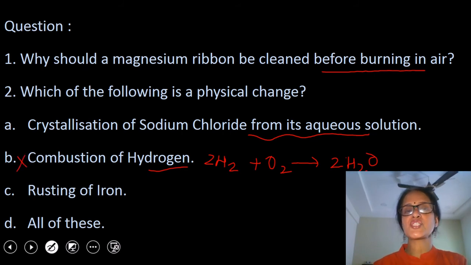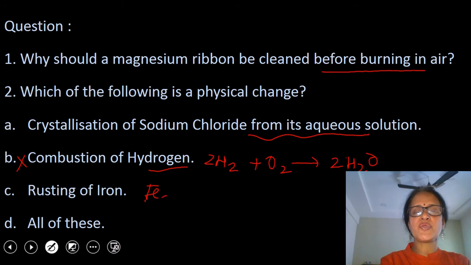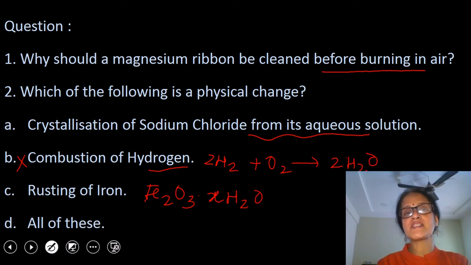C option is rusting of iron. Rusting of iron takes place whenever any iron object is exposed to moist air. Formation of rust takes place. Chemical formula of rust is Fe2O3.XH2O. It means rusting is also a chemical change because new chemical substance is formed here. And so this option is also not a correct one. D option is all of these, which is also not a correct one. So what is a physical change? Crystallization of sodium chloride from its aqueous solution is an example of physical change.